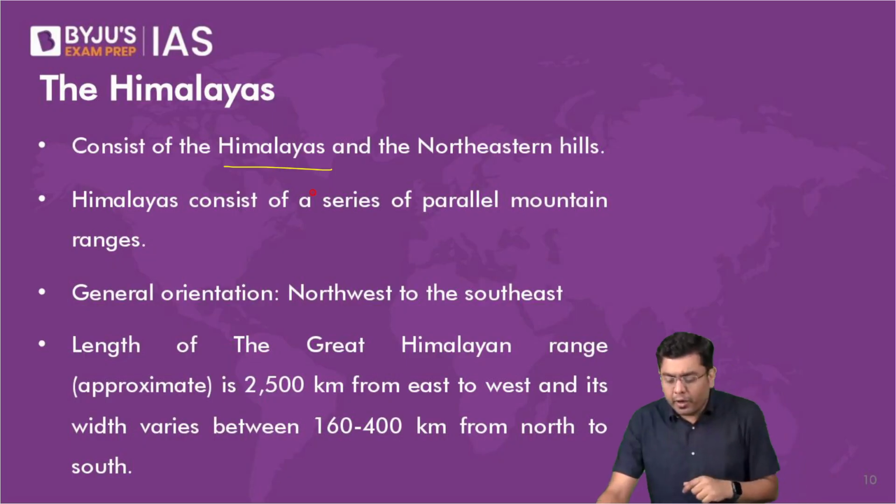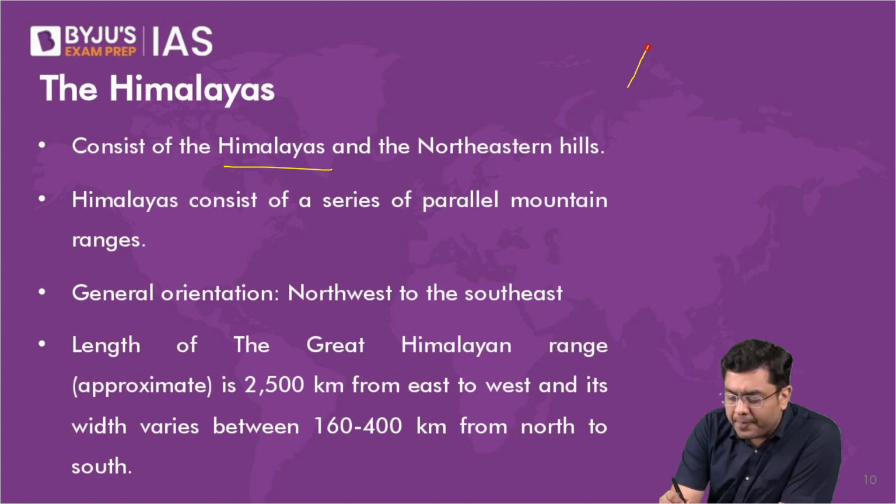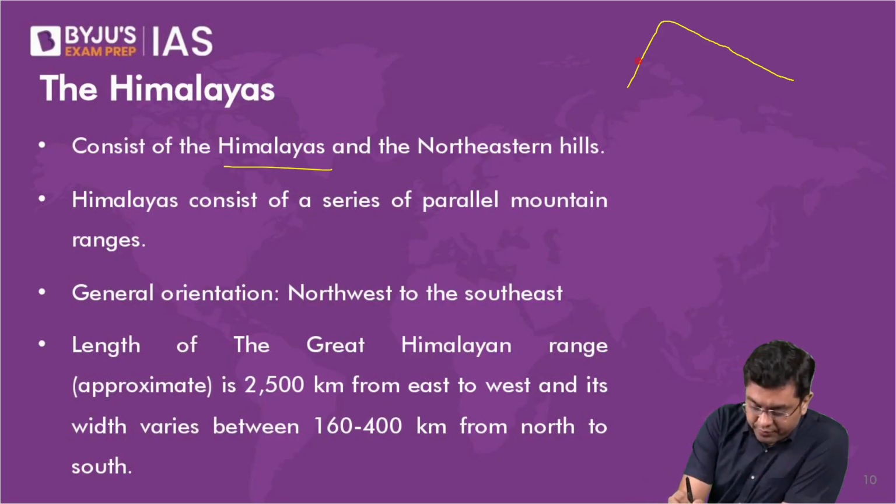So the majority of the folds that you will see in the Himalayas will indicate to you a property where they are steeper on the southern side and more gentle on the northern side. That is the Eurasian plate side. They are gentle. And you have a steep southern slope and a gentle northern slope.